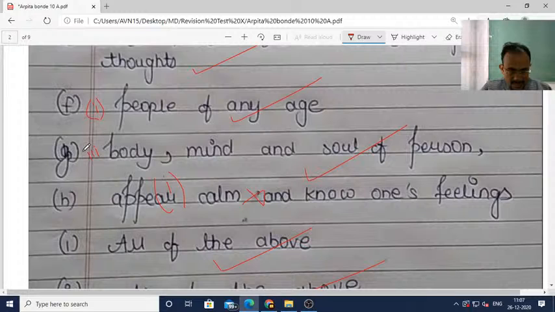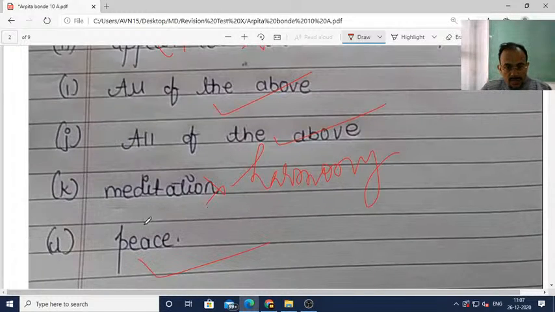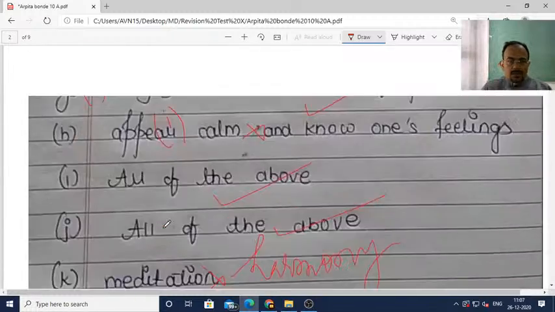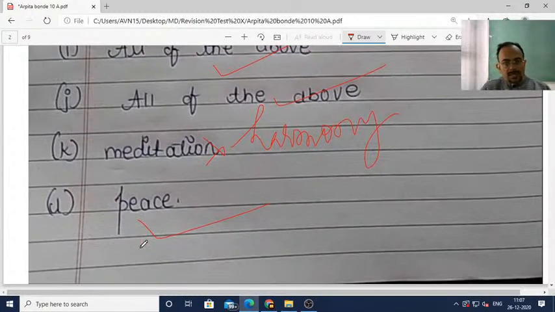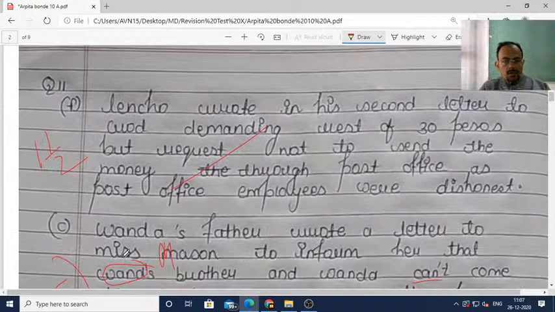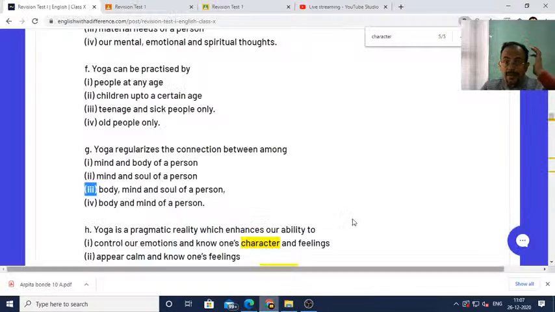In your next examination, please write down not only the full sentence, but also the Roman number which contains the answer. This is important. That is why everyone has lost 1 mark. Suppose it is a 10 mark question, I have deducted 1 mark from those who have not followed this protocol. That was the main important thing which I wanted to discuss with you.